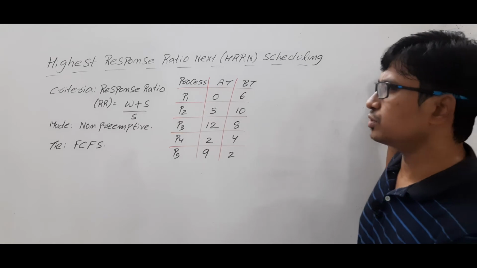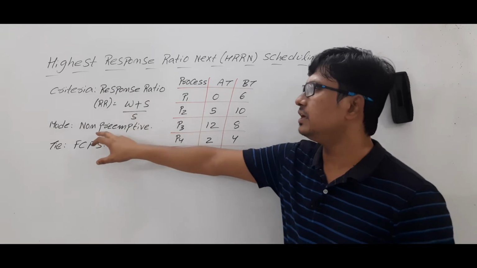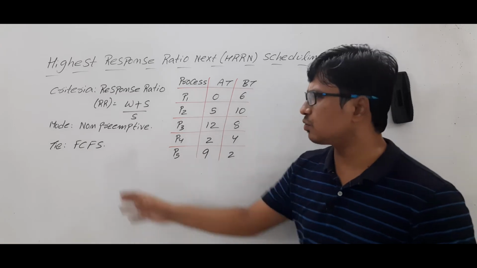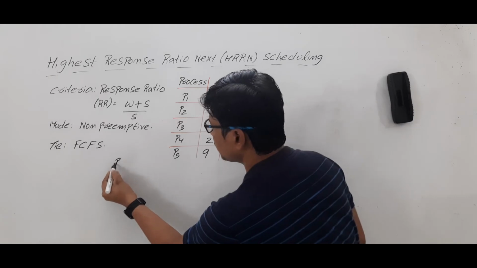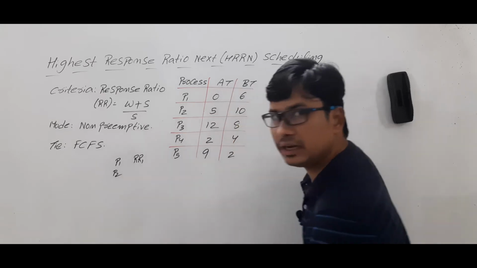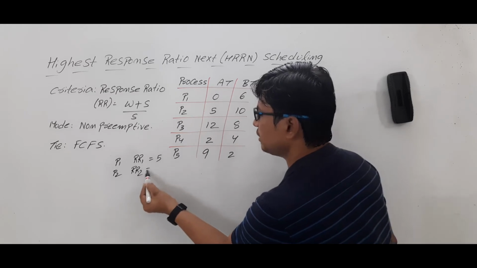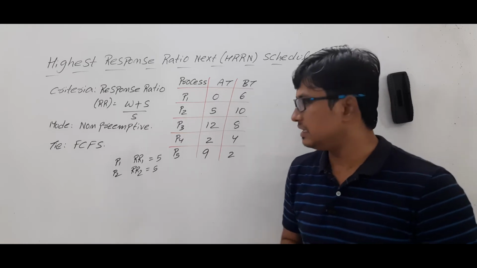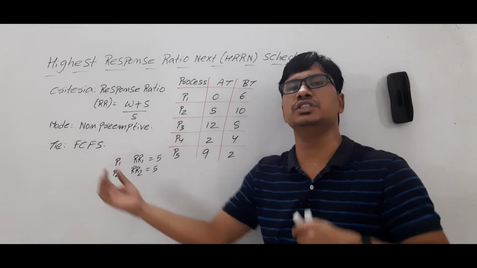Now, mode. We have two types of modes. One is the preemptive and non-preemptive. The highest response ratio next algorithm uses the non-preemptive scheduling mechanism. Now, you can ask me, what is this TIE or what is this FCFS? What is meant by TIE? Let's assume that two processes are in the ready state. We have computed the response ratio of P1 and response ratio of P2, and let's assume that we got 5 and 5. These two processes got the same response ratio. Now which one I have to dispatch? There is a tie here. Then what we will do is that we will consider the first come first serve scheduling algorithm.